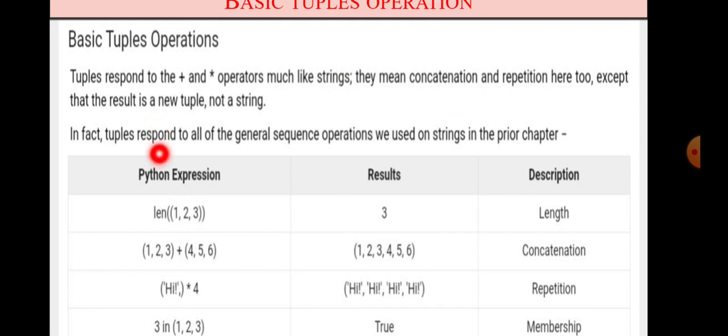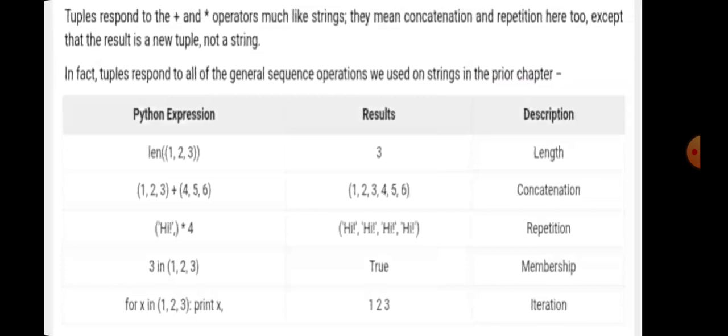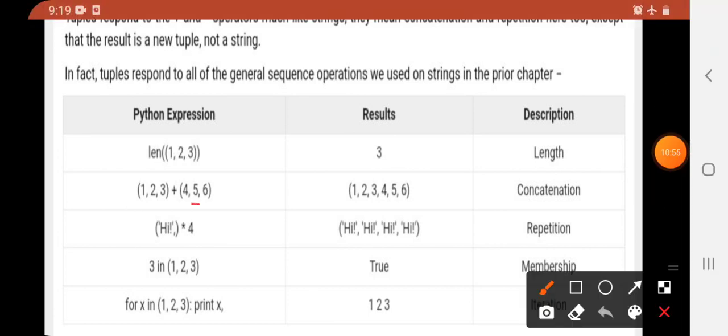In fact, tuples respond to all the general sequence operations we used on strings in the prior chapter. Here length will give 3, so it will find the length of the given tuple. Then plus, which is used for concatenation. Then star, which is basically used for repetition. See here, if I give 4, this 'hi' string will be repeated 4 times here.